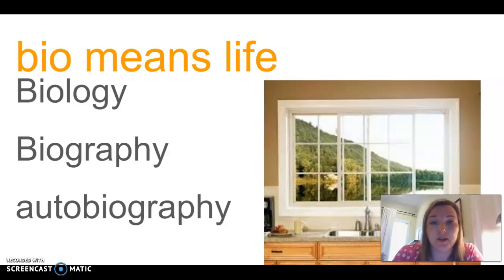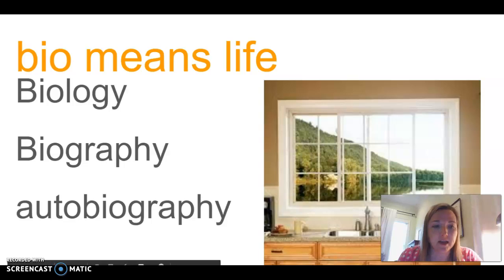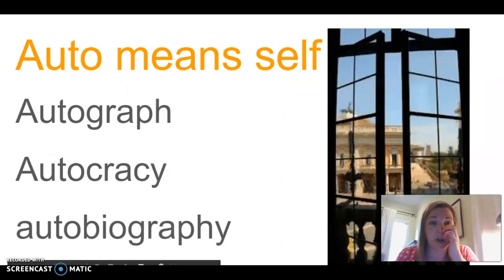Another science word that we don't have listed here is biome. And in fifth grade science, you're going to learn about all the different biomes on Earth. And a biome is a collection of life in a certain area. So you might study the desert biome and you'll look at the plants and animals that live there. And you might look at the biomes of a rainforest and the plants and animals that live there. And so it's an area of life within our Earth. Okay, so that is our second stem for today, boys and girls, bio.